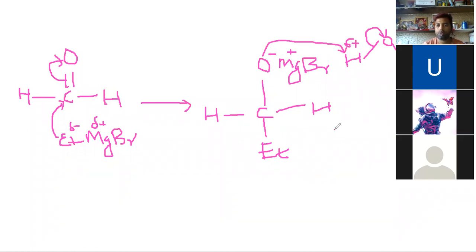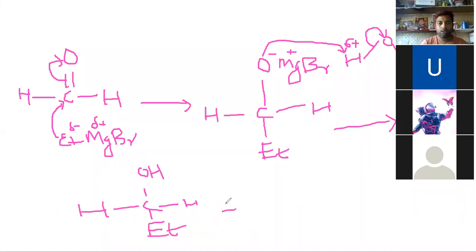So in the second step we get this CH2OH after hydrolysis, and this is the ethyl group, plus MgBrOH. So this is the mechanism.